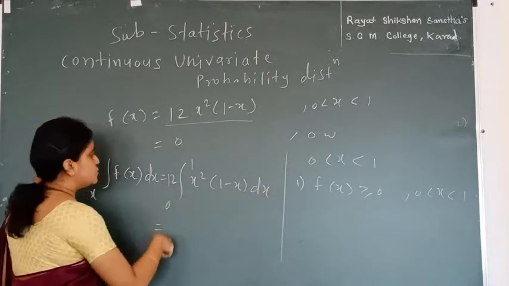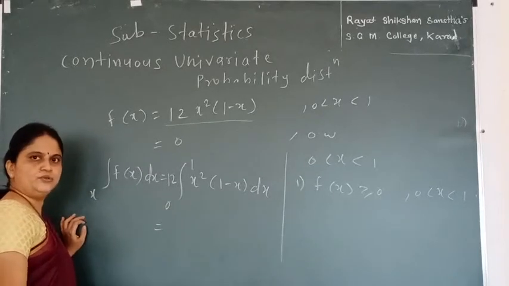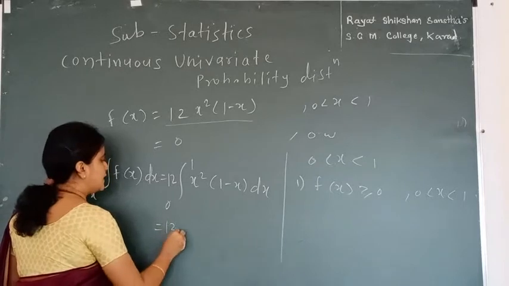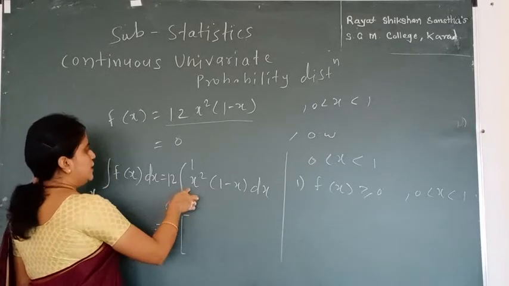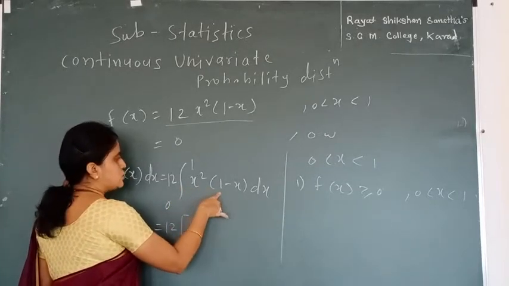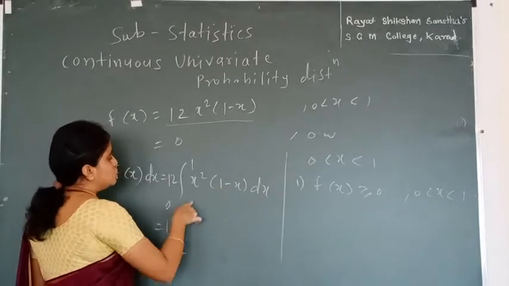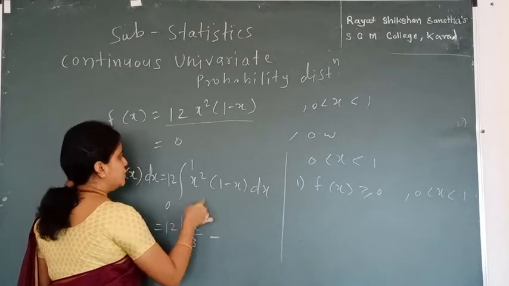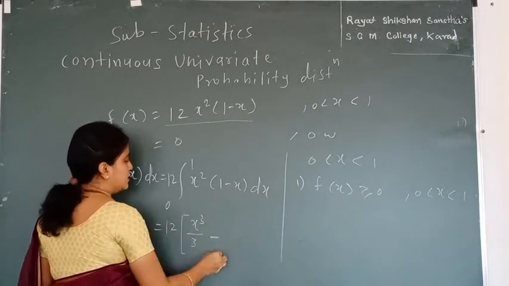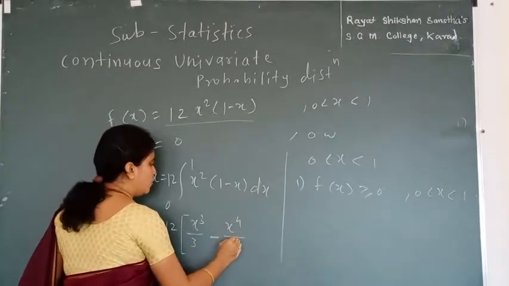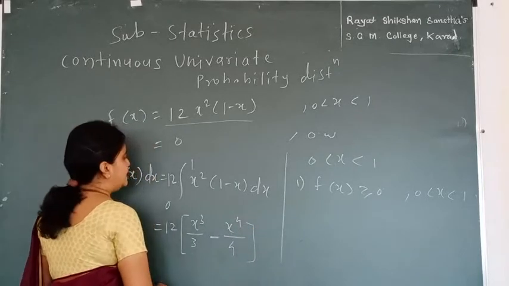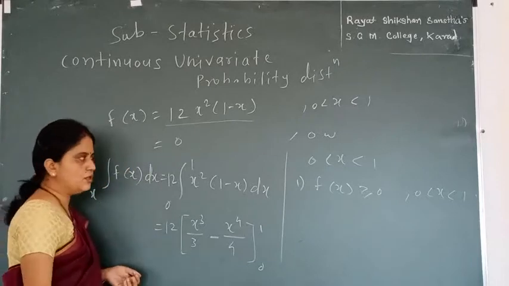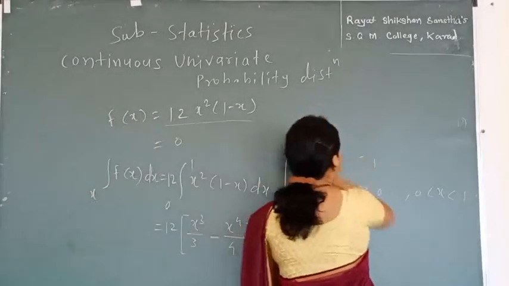Now we can solve this integral by our usual integration method. Multiplying the bracket, we get 12 times the integral of (x square minus x cube). The integration of x square becomes x cube divided by 3, minus x raised to 4 divided by 4, and the range is 0 to 1. Now I solve this to get the value.